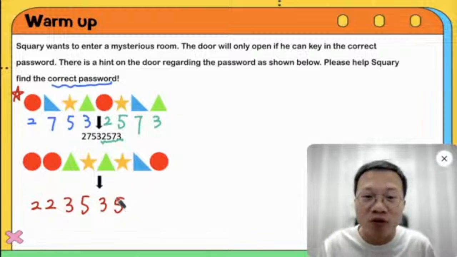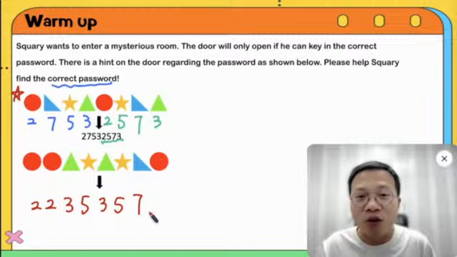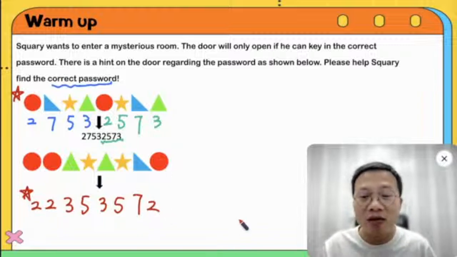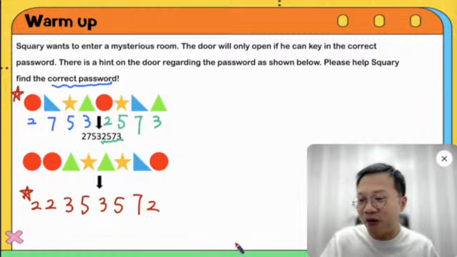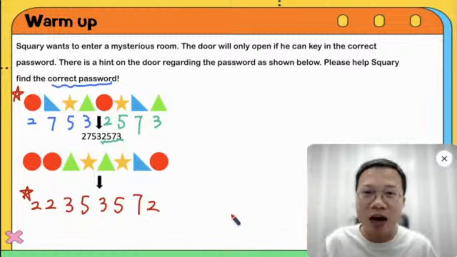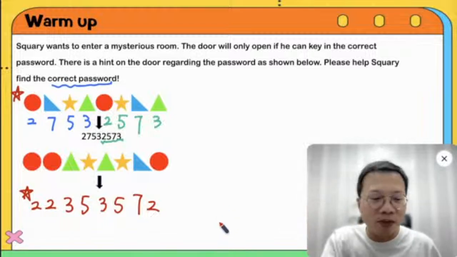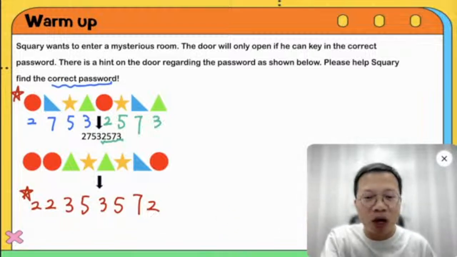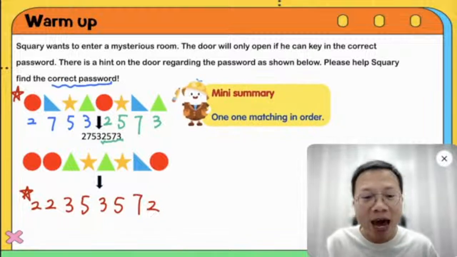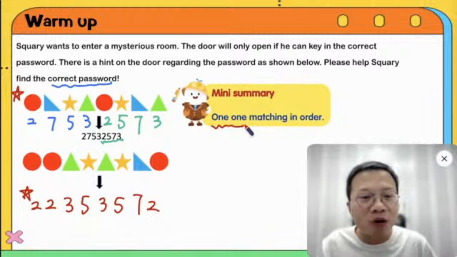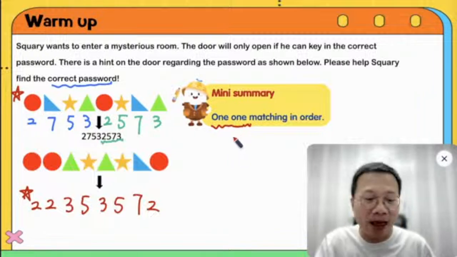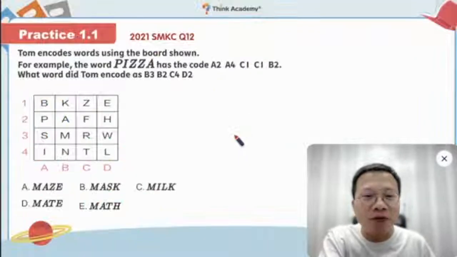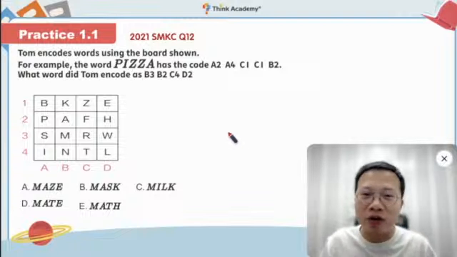And what about the blue triangle? The blue triangle is 7. And the last one, the circle is 2. So, ta-da, this is the key: 2, 2, 3, 5, and 3, 5, 7, 2. Very good. I see a lot of you have the correct answer. Good job, everybody. So now, remember, you need to be really careful, and always remember, we need to have the 1-1 matching and do it in order. Pay attention. Okay? So now, let's take a look at the first challenge today.